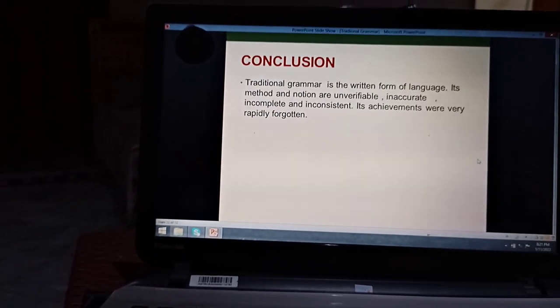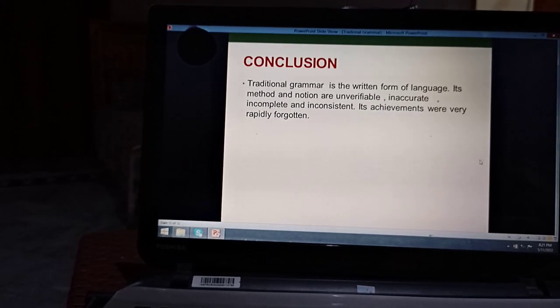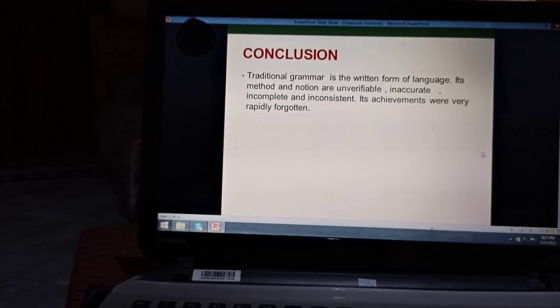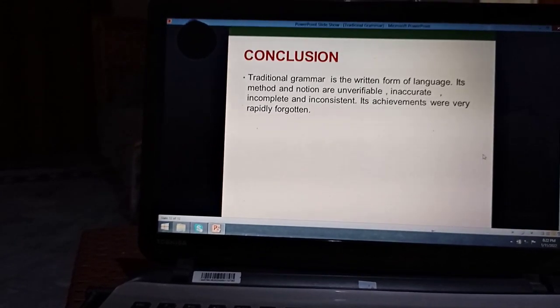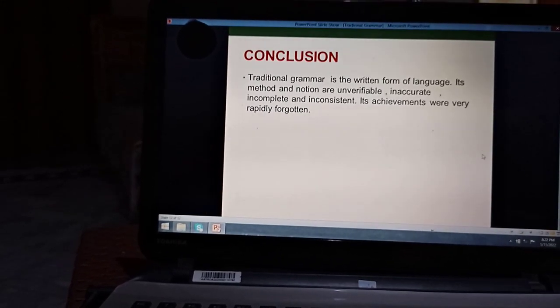So, in conclusion, traditional grammar is the written form of language. Its method and notion are unverifiable, inaccurate, and incomplete. Its achievements were very rapidly forgotten.